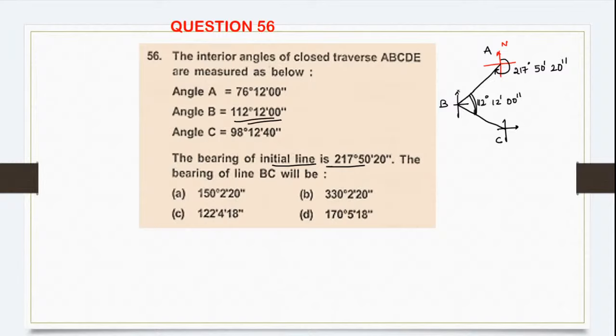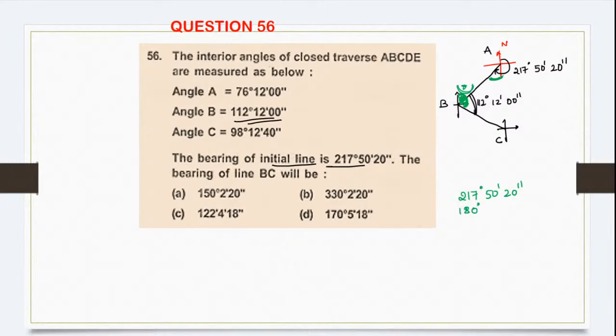What they are asking us is the bearing of the line BC. So this I'll put in green. This green stuff, or angle, is what they are asking. So already 112 degree 12 minute you know. So this portion you have to calculate. How will you calculate that particular angle? If you calculate this taking the Z angle, you will get this. So how much is this equal to? 217 degree 50 minute 20 second minus 180. So 217 minus 180 would give us how much?